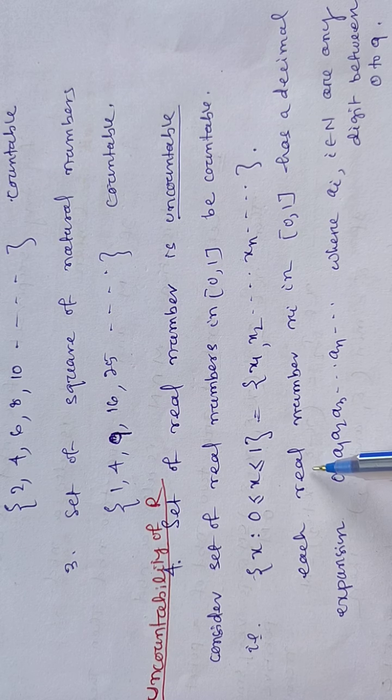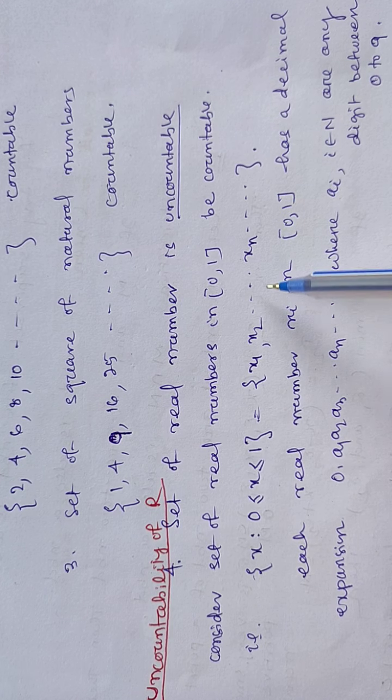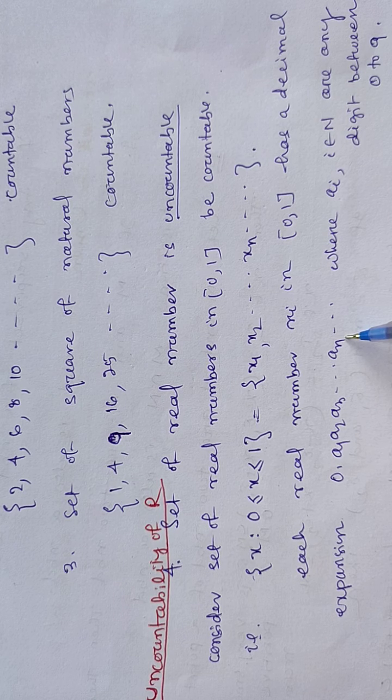Now each real number xi in this interval 0 1 has a decimal expansion of this kind, 0 point a1 a2 a3 ... an, where a1, a2, a3, ..., an are digits between 0 and 9.